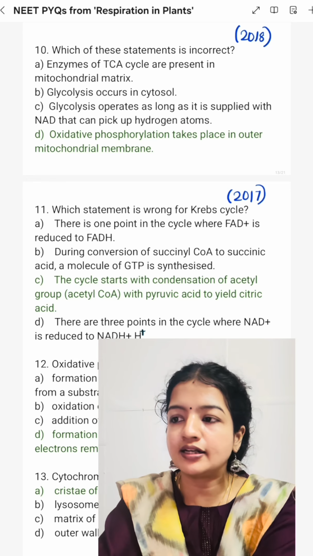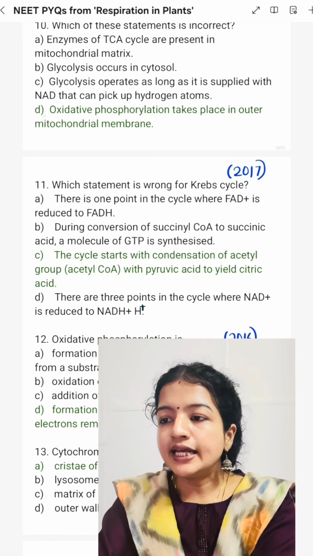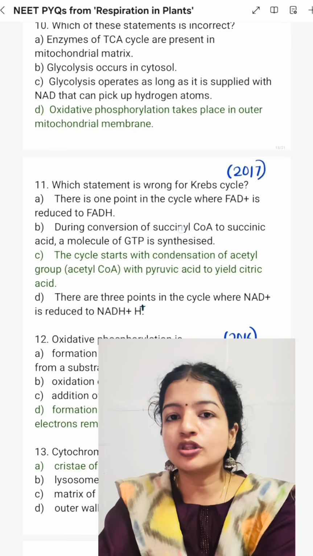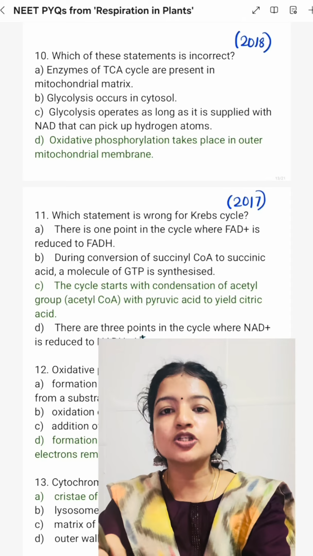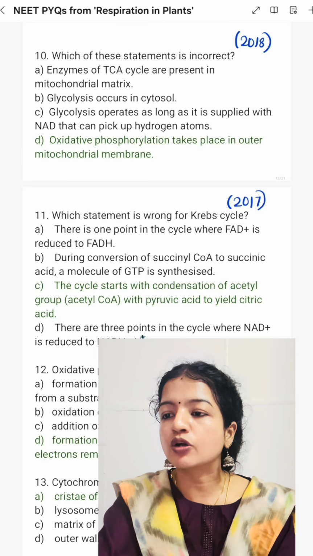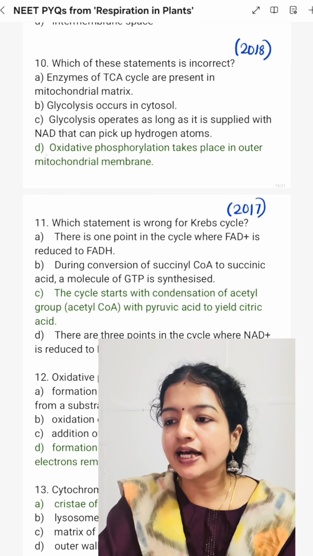So C is also correct. Then D, they have given oxidative phosphorylation takes place in the outer mitochondrial membrane. This is wrong. Oxidative phosphorylation happens only in the inner mitochondrial membrane. So option D is incorrect.